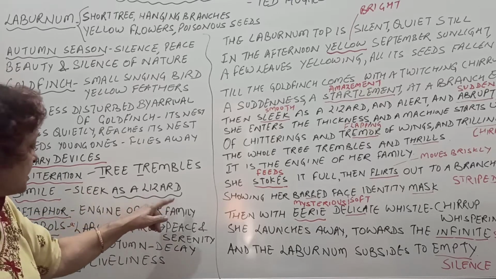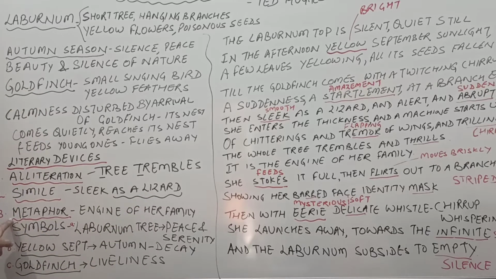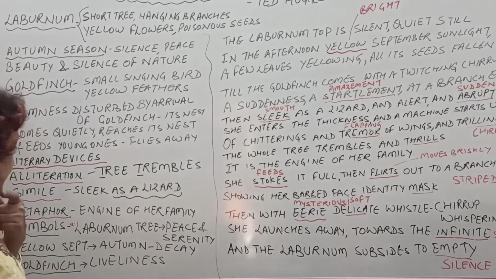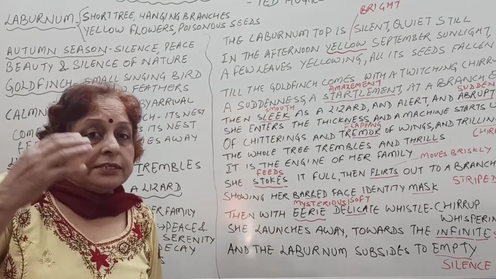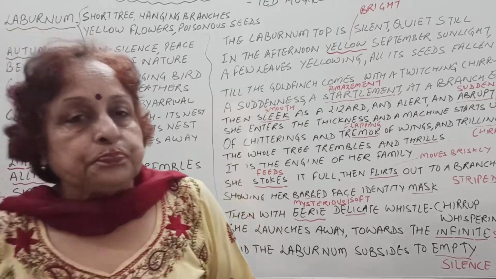Sleek, smooth as a lizard. Metaphor, again, is a direct comparison. The tree is called the engine of your family. So that is metaphor. So what is the difference between simile and metaphor?